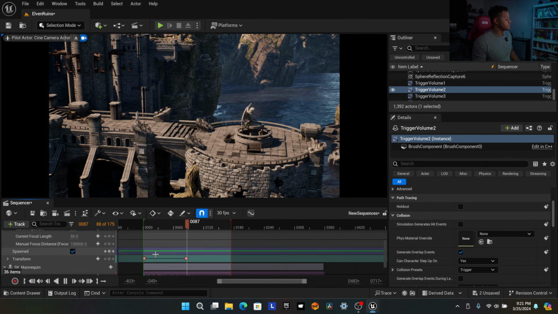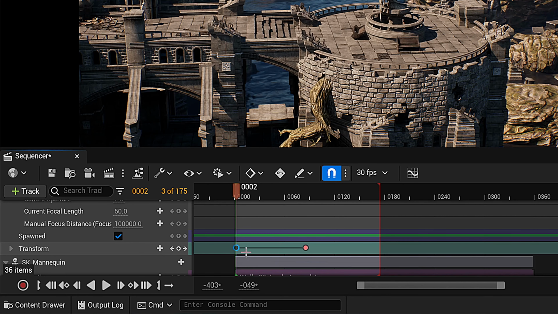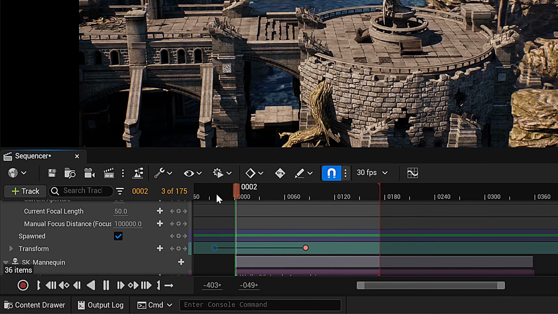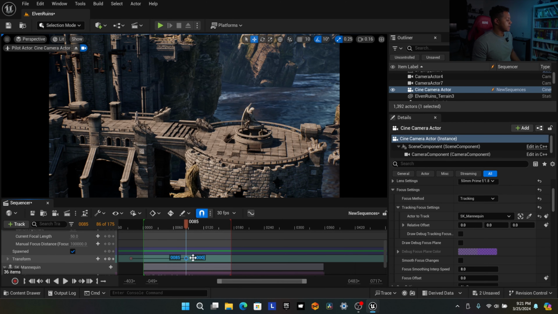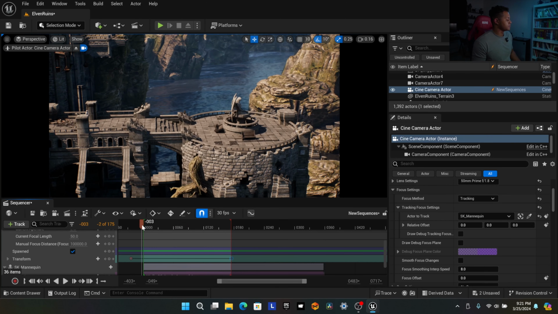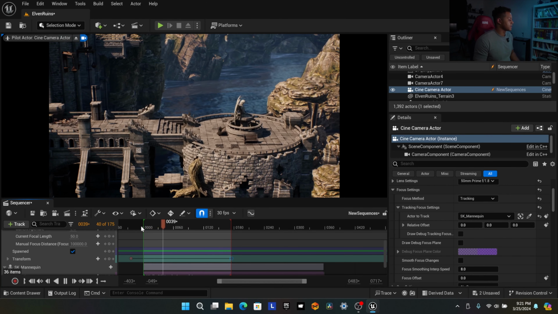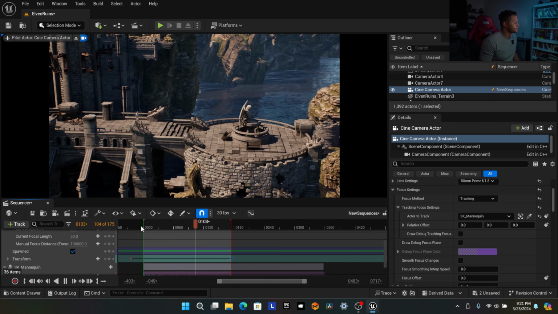It's happening way too fast. So if I grab this keyframe, I can extend it to start actually before our selected sequence starts, so it's already moving by the time we get here. And then I can extend this too, so the movement happens over a longer period of time. So we get a smoother shot like that.